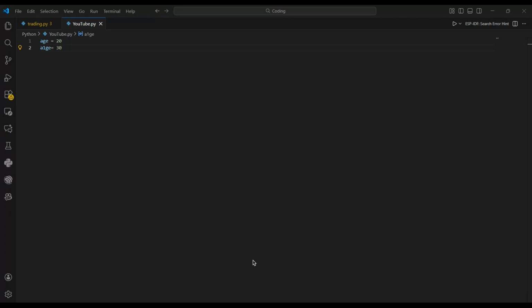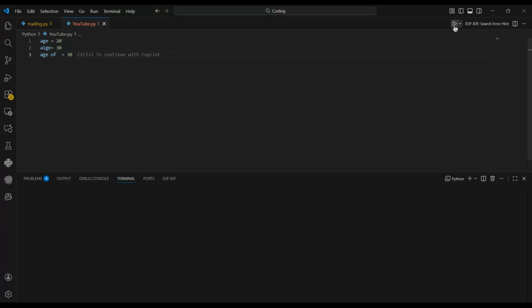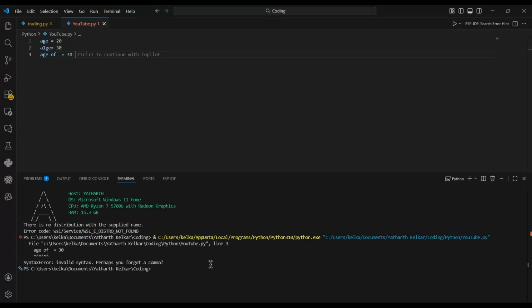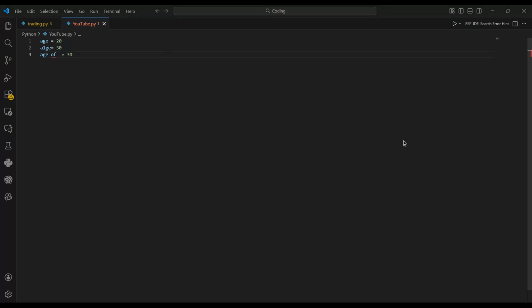No spaces, use underscores instead. Like, say, for example, age of equal to 30. Well, it will again show you an error. See, the line is marked as red, which is an error. And if you run the code, it'll again show you an error because Python treats a space as a function, which we'll learn in future videos. So please don't do that. Let's just remove it.